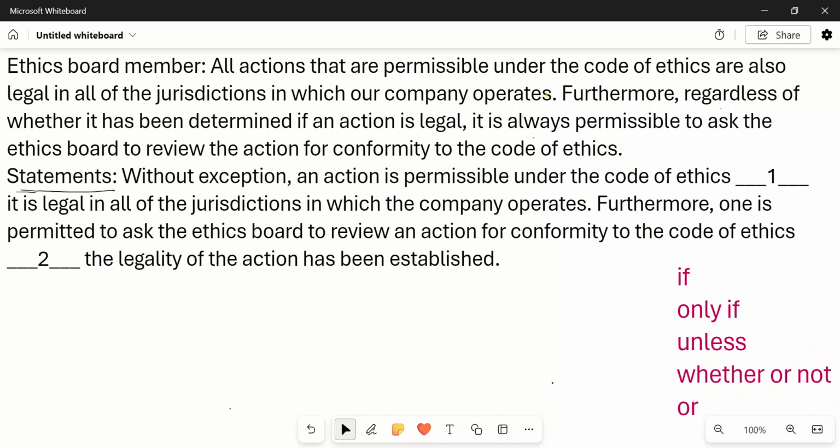He says all actions that are permissible under the code of ethics are also legal in all of the jurisdictions in which our company operates. So in case we have to simplify this statement, I would say that the part before "are also" can be taken as A, and the part after it can be taken as B. So what does it become?